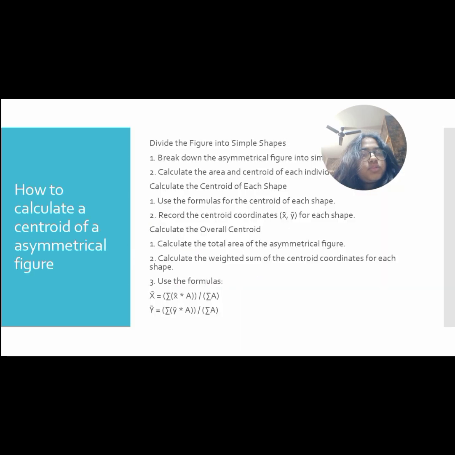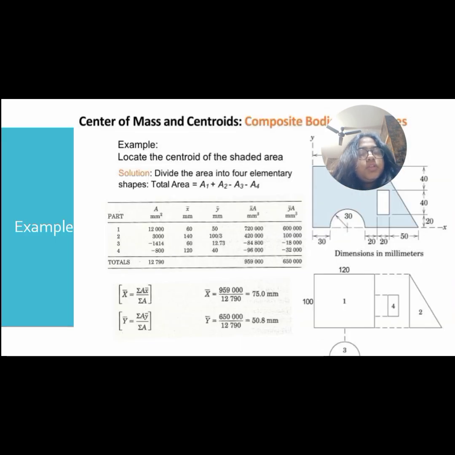So now let's go to the problem. After doing this you're supposed to calculate each component. First let us calculate the area. Area of a rectangle is b into h. We have done it here, you'll get 12k. Same way, next we've taken the area of the triangle. Area of triangle is bh divided by 2, and by substituting these values we'll get the values given in the table.